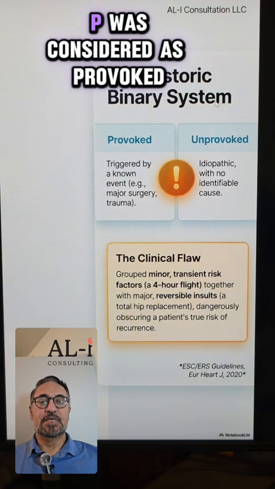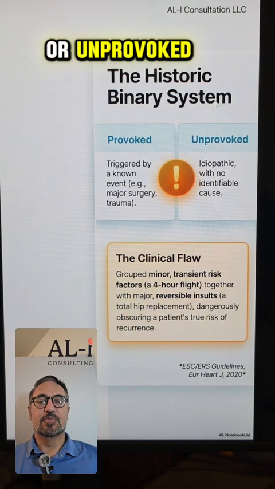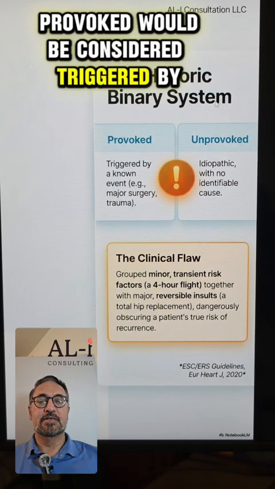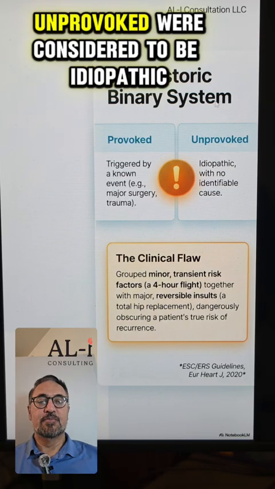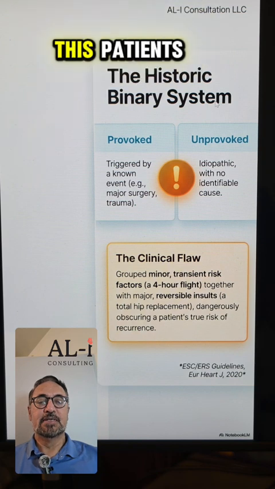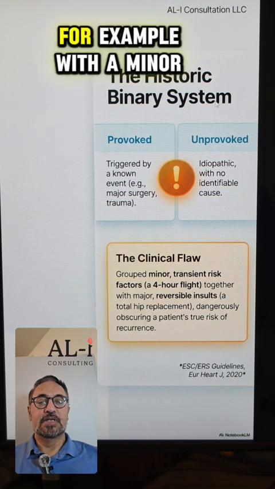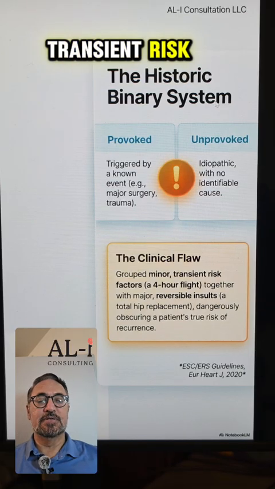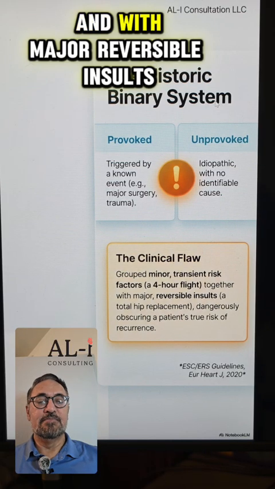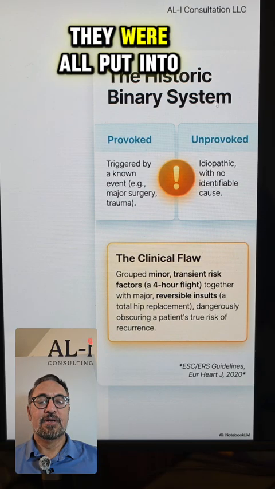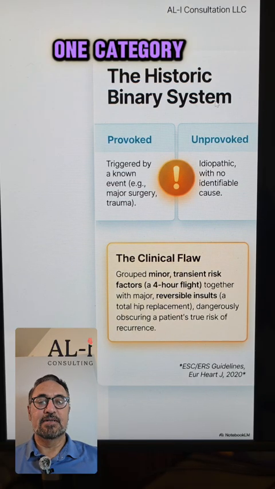Historically, PE was considered as provoked or unprovoked. Provoked would be considered triggered by, for example, a prior major surgery or fracture. Unprovoked were considered to be idiopathic. There was a major flaw in this. Patients, for example, with a minor transient risk, with a greater than 4-hour flight, and with major reversible insults, they were all put into one category.